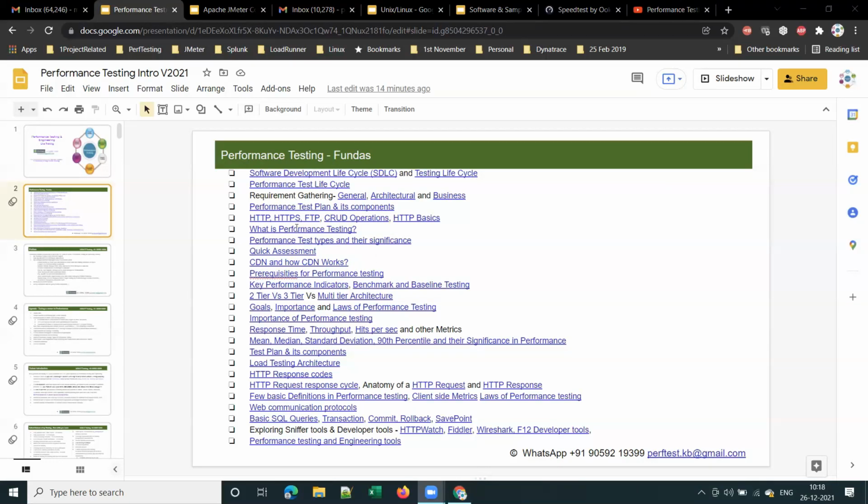So once I complete this, I'll be starting JMeter most probably in the New Year, because it takes 10 to 15 days for me to cover all these performance testing fundamentals. Then I'll be starting JMeter in January. Once JMeter is completed in the current batch, I'll be starting LoadRunner. Those who want to join for LoadRunner can join after completing JMeter.